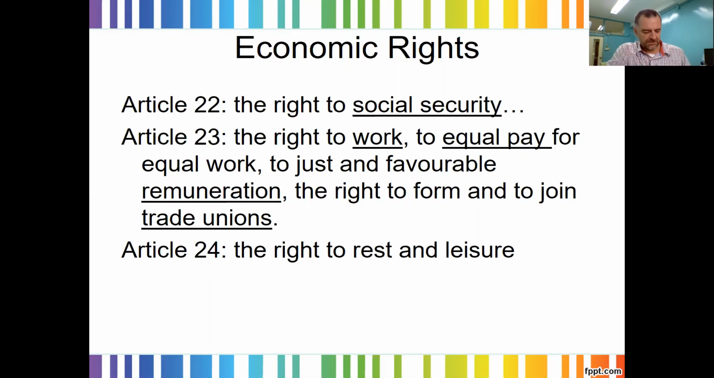The next article is various articles around the right to work. So you've got rights to work and equal pay and fair and favourable or just and favourable remuneration, which means kind of fair pay, rights to join trade unions. Now, there are lots more rights to work which have been developed in other treaties, but the economic, social and cultural rights does detail more of your human rights to work.